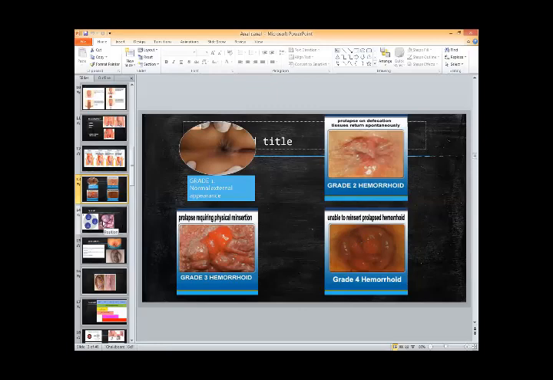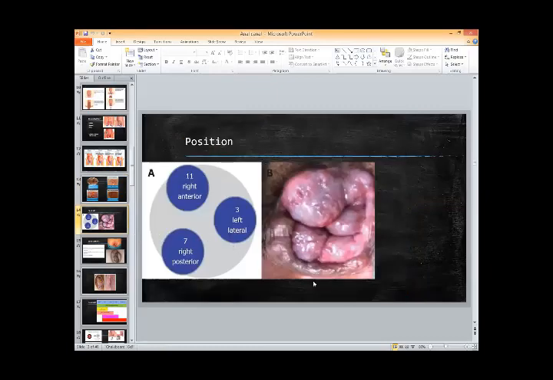So after the classification, I think we need to know the position of the hemorrhoids. Position of the hemorrhoid. There are three classical positions of the hemorrhoids.